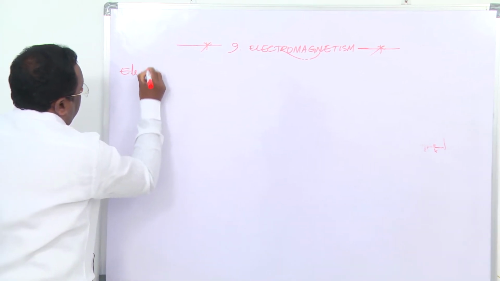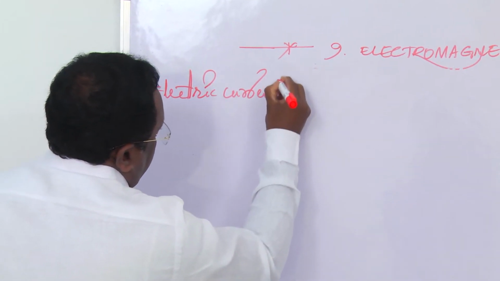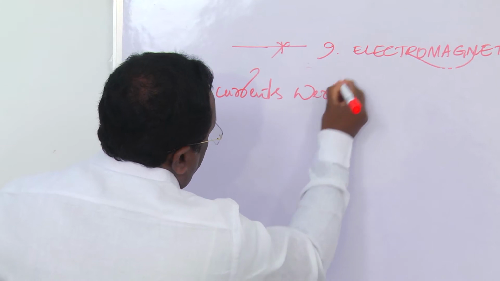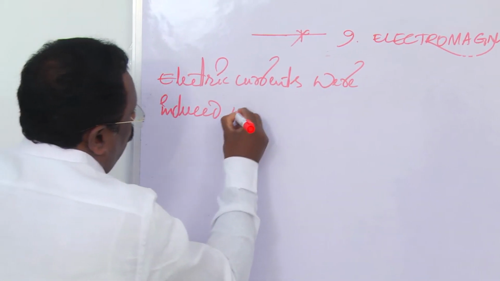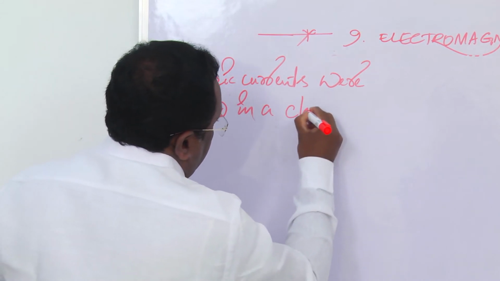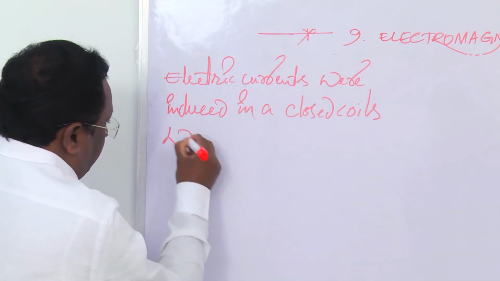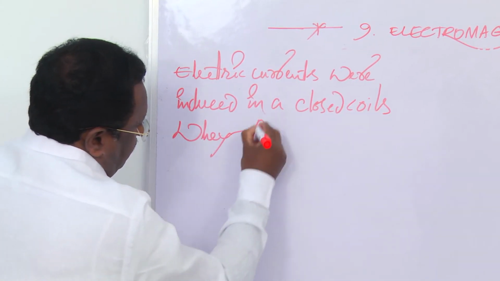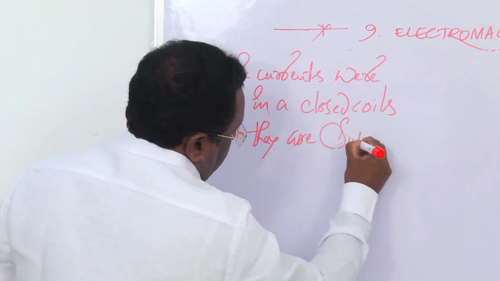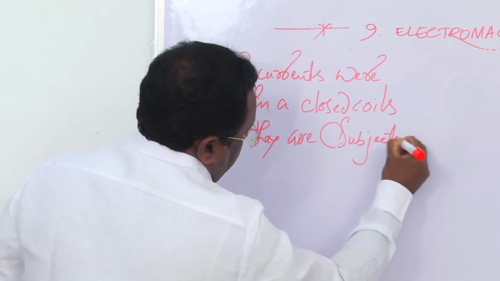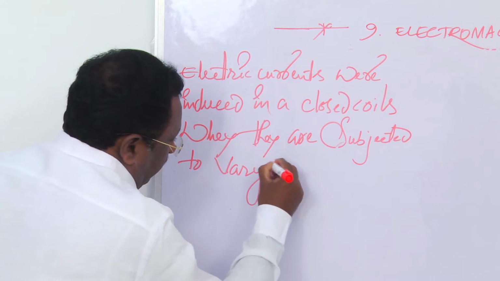Electric currents induced in closed coils when they are subjected to varying magnetic fields.